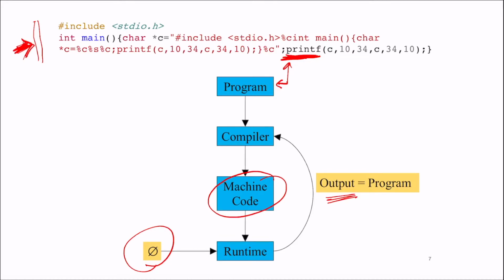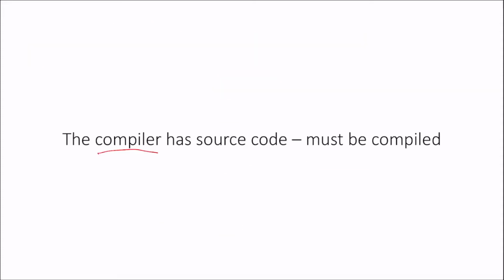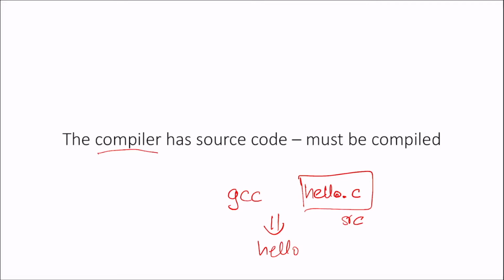And you can take that output and pass it into the compiler again. And what it produces is a new program, which if you run it, produces itself. So let's say I have a compiler like GCC. What does GCC do? Well, it takes a C program like hello.c and then creates an output, which is a binary. So this is the source code. The source code for hello.c is compiled by GCC and produces a binary. You run it, it prints out hello world.